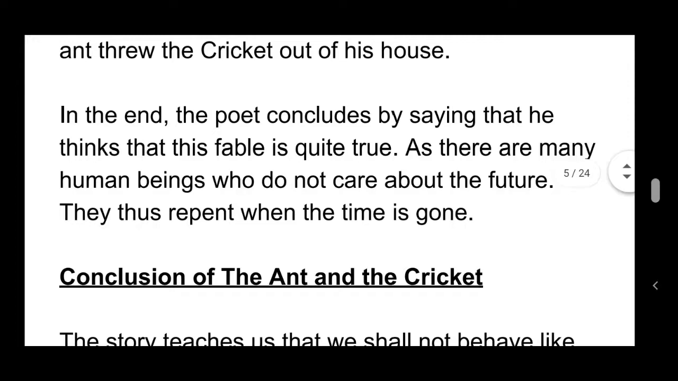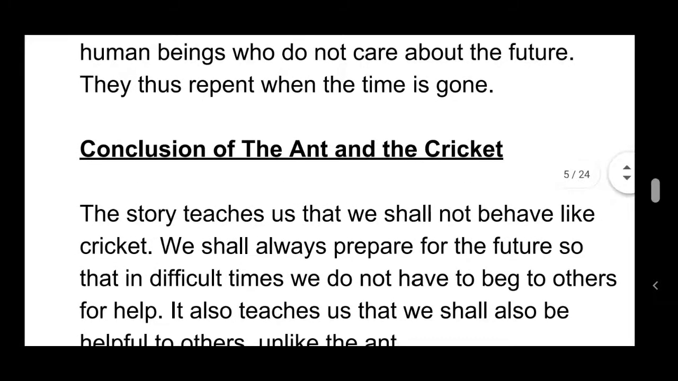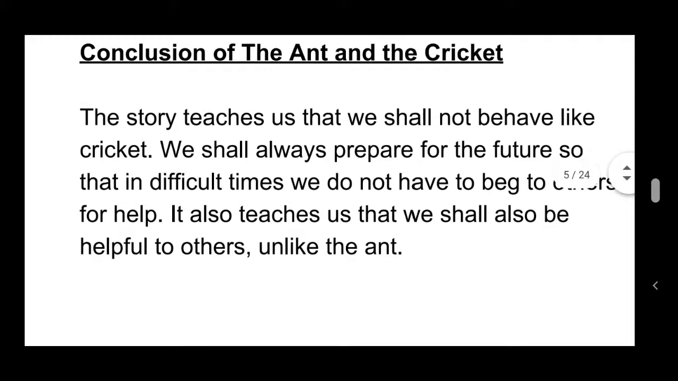So in the end, the poet concludes by saying that he thinks that the fable is quite true, as there are many human beings who do not care about the future. They thus repent when the time is gone. Conclusion of the poem, The Ant and the Cricket. The story tells us that we shall not behave like the cricket. We shall always prepare for the future so that in difficult times we do not have to beg others for help. So it also teaches us that we shall also be helpful to others, unlike the ant.